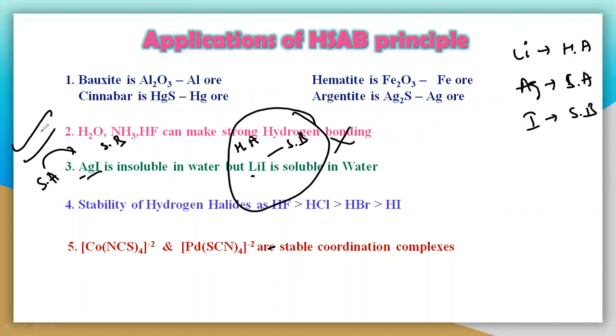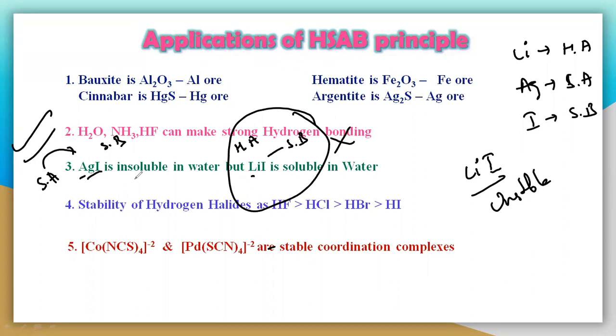If it is stable, that means it has very little reactivity. But lithium iodide is unstable, so it can be easily reacted, it can be easily soluble in the water. But in case of AgI, it is insoluble in water, because both are forming a stable compound, since both are soft acid and soft base, the interaction is soft-soft.